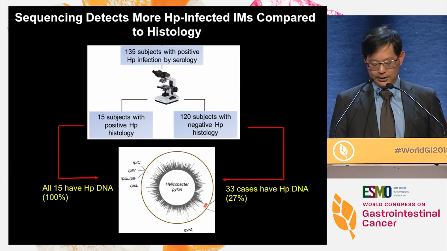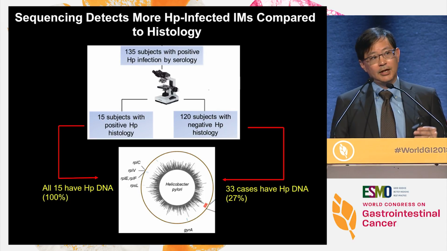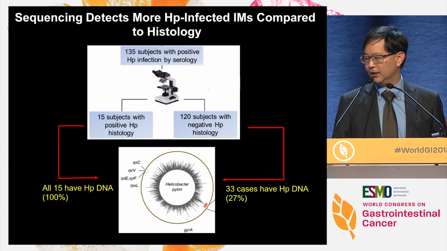I want to talk a bit about Helicobacter pylori because, again, this is the causative agent of gastric cancer. And so it makes sense that you should know if your patient is positive for Helicobacter pylori or not, because there is something you can do about it, which is antibiotic eradication.